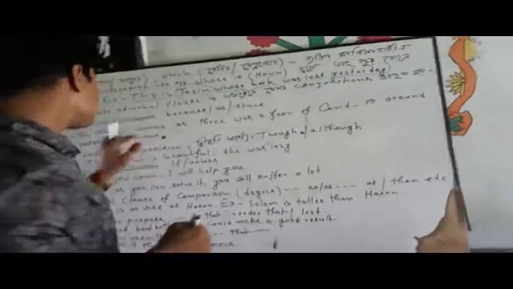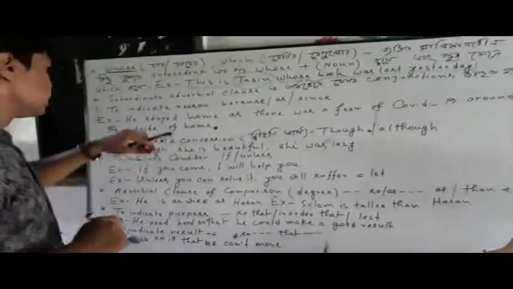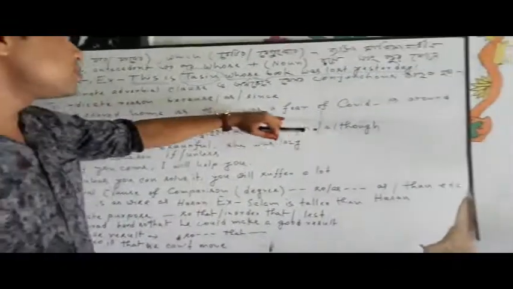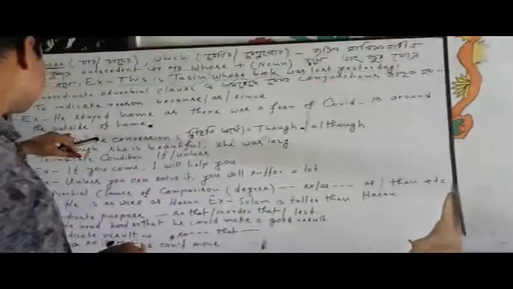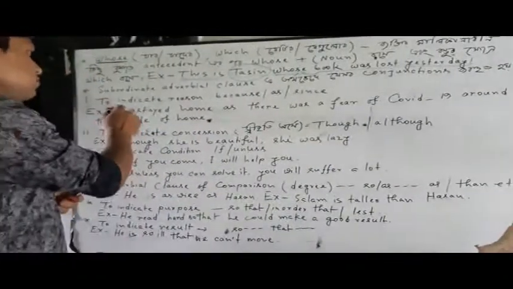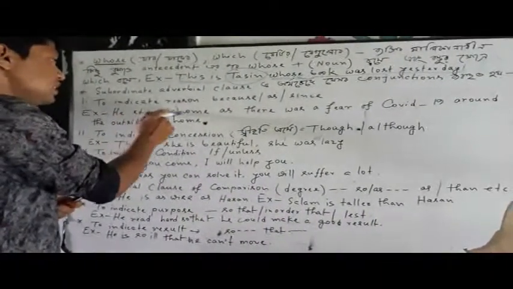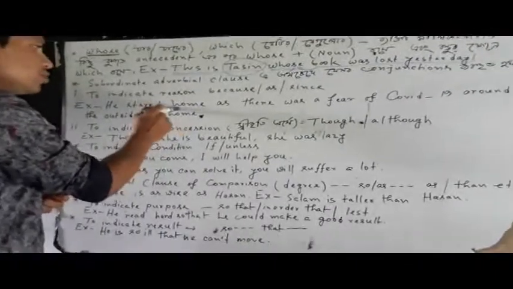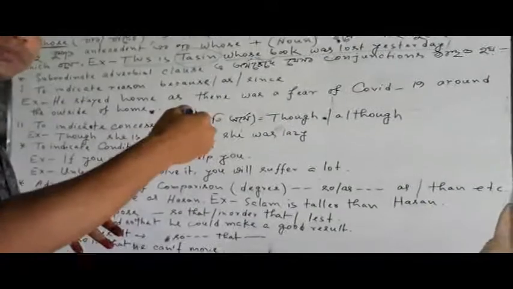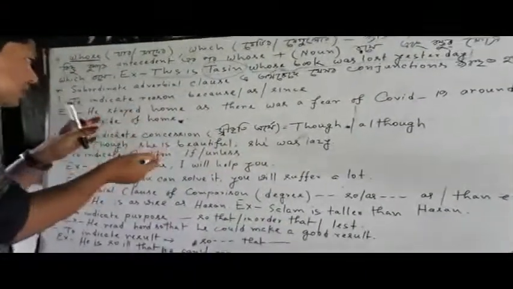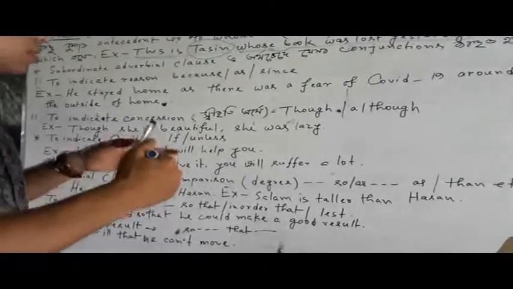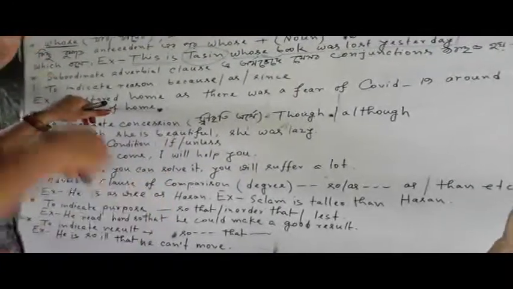Just take a look. He stayed home as there was a fear of COVID-19 around the outside of home. So my dear students, you see the example is here that he stayed home. Why? Is there any specific reason for him being stayed home? Is there any cause why he stayed at home?